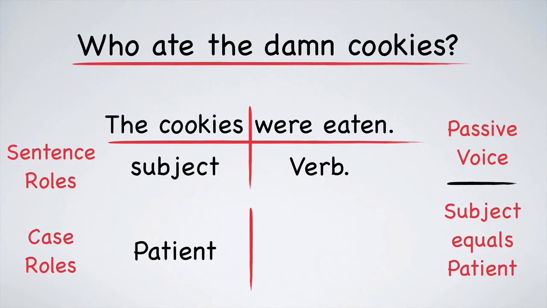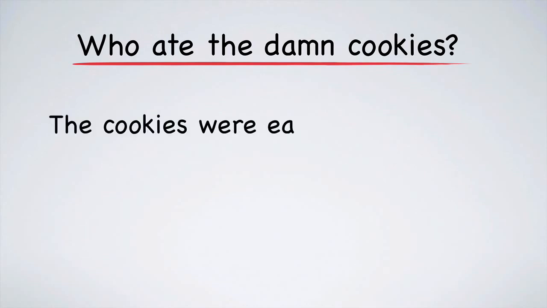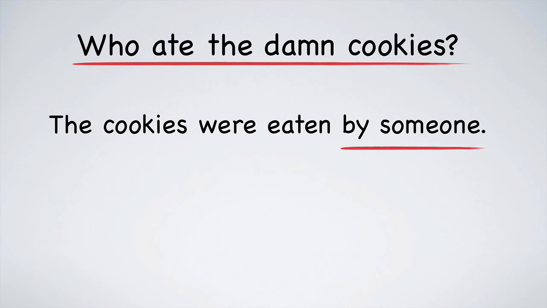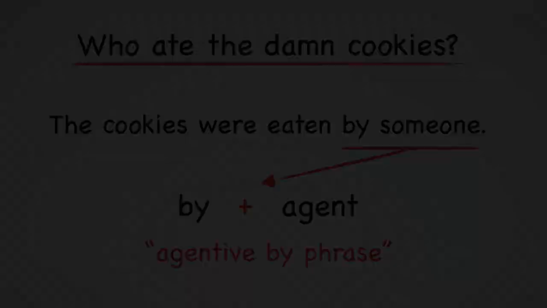But what about the agent? If you wish to show the agent, you must use what is called an agentive by phrase. For example, the cookies were eaten by someone. How mysterious, eh? So here we have by plus the agent. Once more, this is called an agentive by phrase.